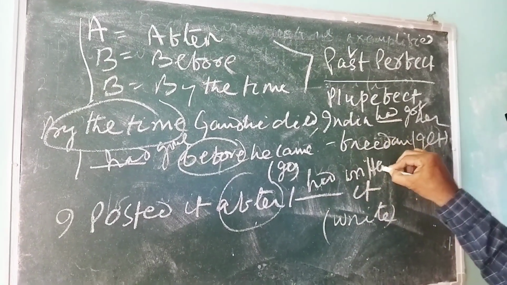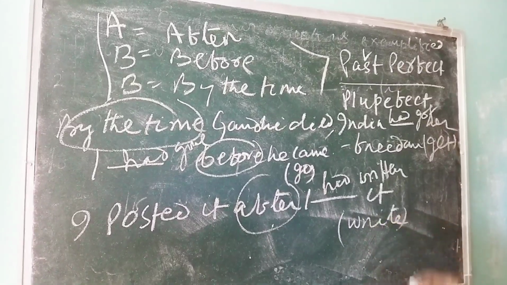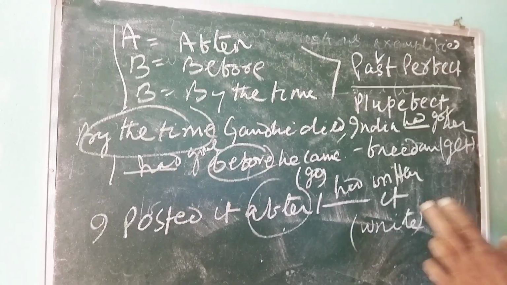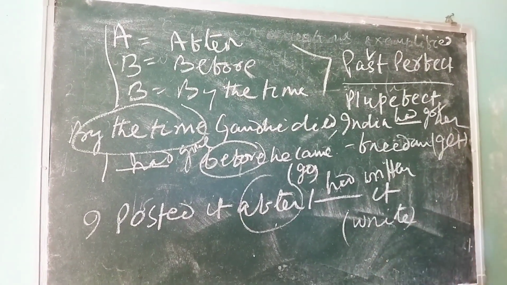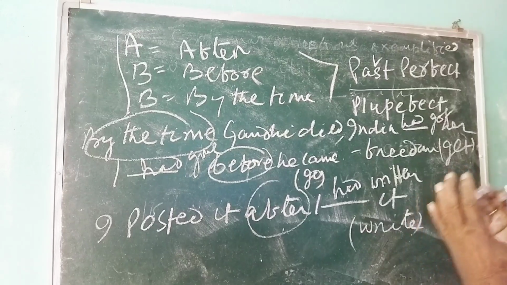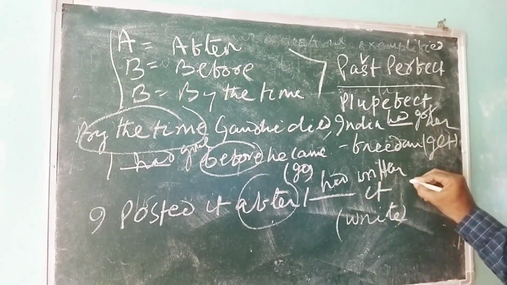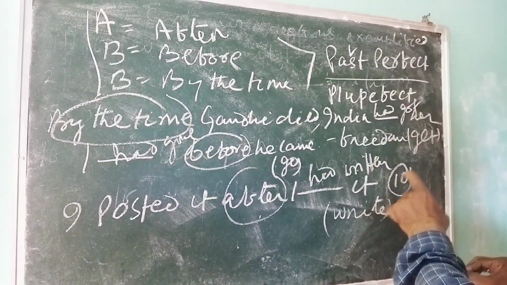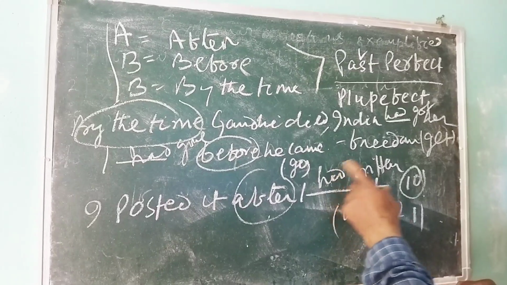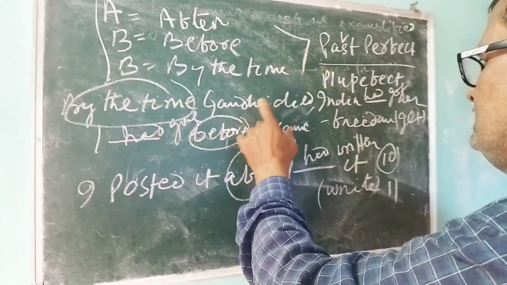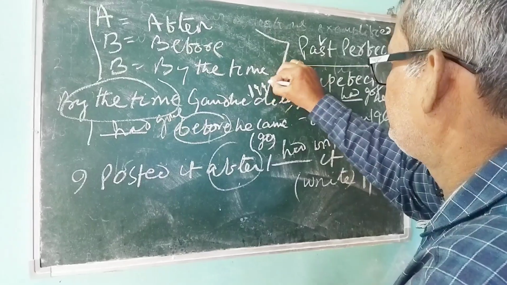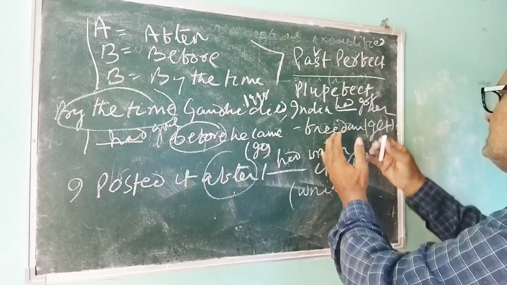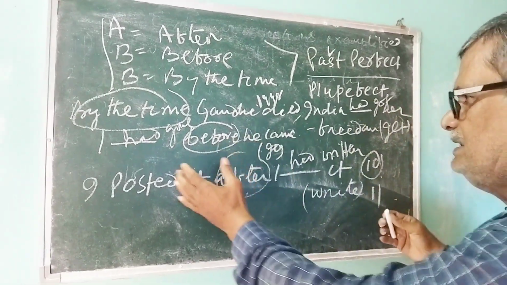Remember, here is a beautiful golden rule to remember where to use the past perfect form. In writing the past perfect form, there are two actions, that is the previous action and the subsequent action. In the previous action, you have to use the past perfect form. So suppose at 10 o'clock I wrote this letter and I posted it at 11 o'clock, so the previous action is write, so had written. So by the time Gandhi died in 1948, India got freedom in 1947. So the previous action is India's getting freedom. So India had got. Similarly, I had gone before he came.